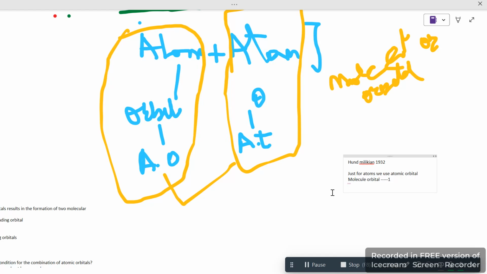Then the second postulate was that atomic orbitals of the same energy will combine. Same energy atomic orbitals will combine. And if the atomic orbitals are of the same energy, then the molecular orbitals will also be of the same energy. Suppose I've taken 1s1, it will combine with 1s1. But what if I take 2s2 and second I'm taking 2s1? This means that's wrong. We need to know that the energies would always be equal.